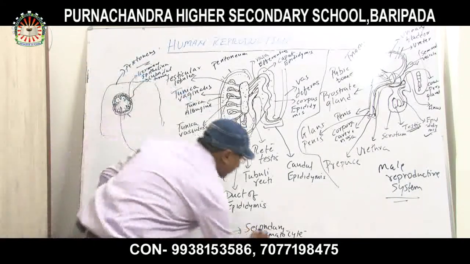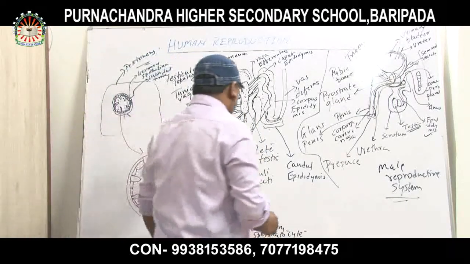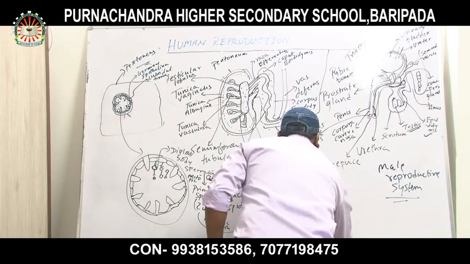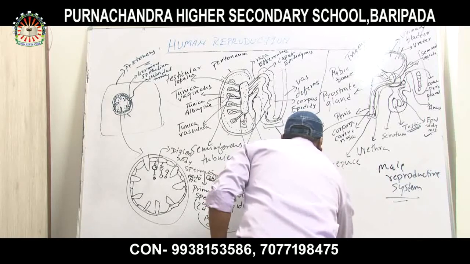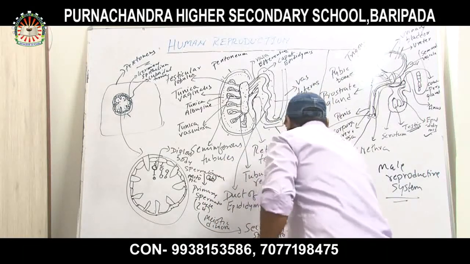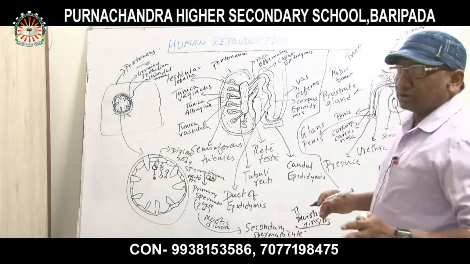Meiotic division forms the secondary spermatocytes, n. Then after that, the second meiotic division. Second meiotic division is similar to mitotic division, and there will be no reduction of chromosome number.